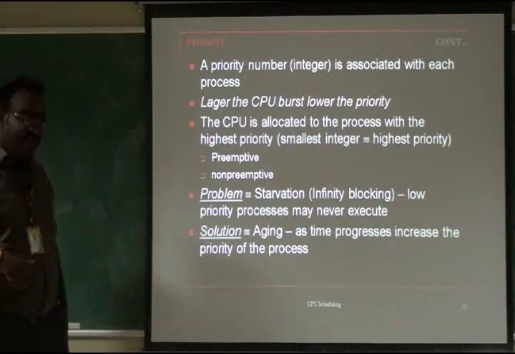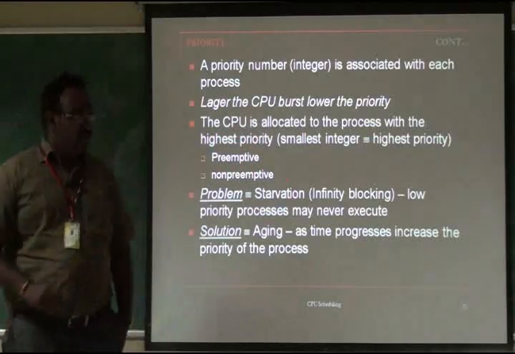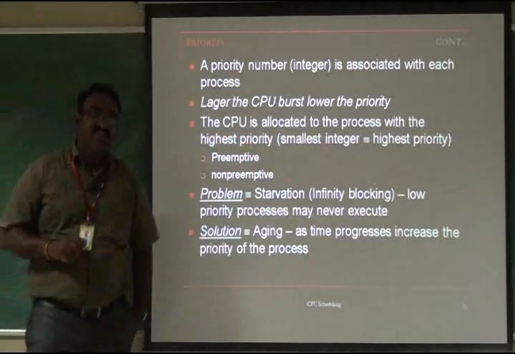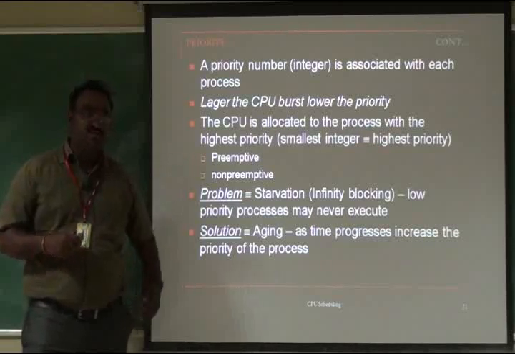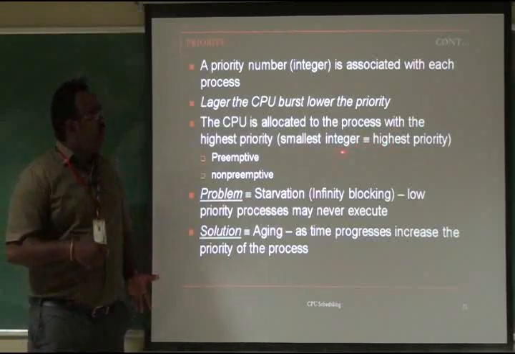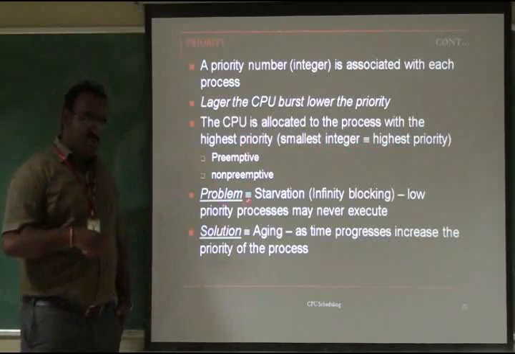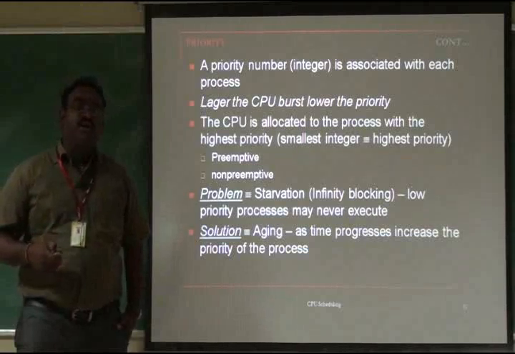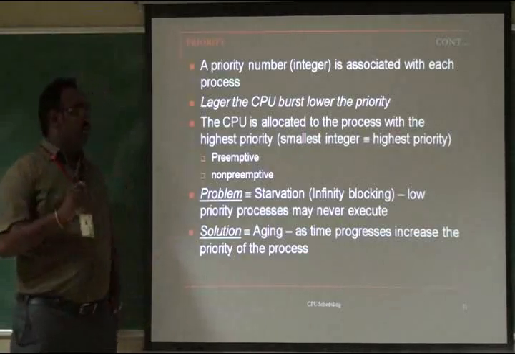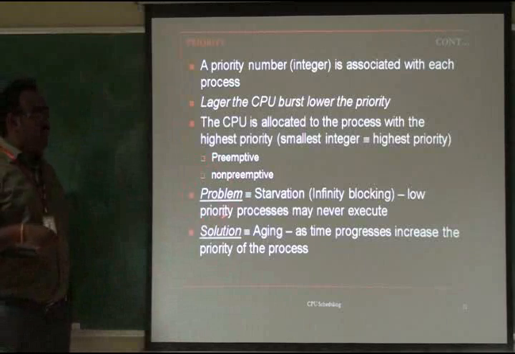Both preemptive and non-preemptive modes can be used in the priority algorithm. FCFS is non-preemptive, while round robin is preemptive. SJF can also be preemptive or non-preemptive. Round robin is preemptive, right? So what is the problem in priority scheduling?